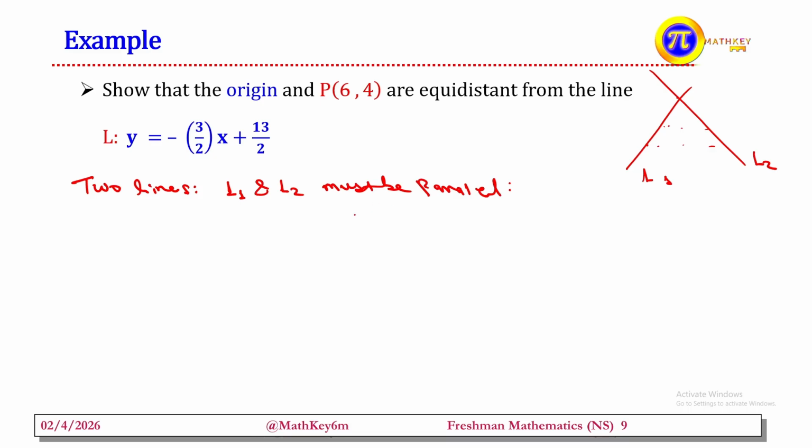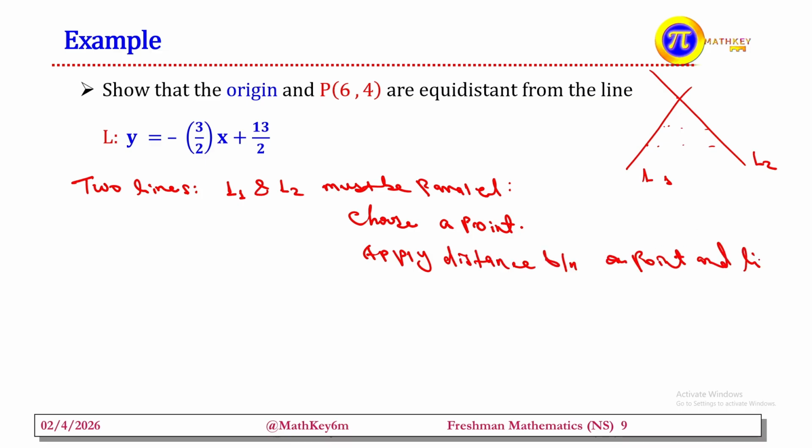If they are parallel, choose a point from one line. Choose one point, and after that apply the distance formula between a point and a line. So check whether they are parallel or not. If they are parallel, choose one point from one line and apply the distance formula between a point and a line, and we can find the distance between the two lines. Let us see examples on this.